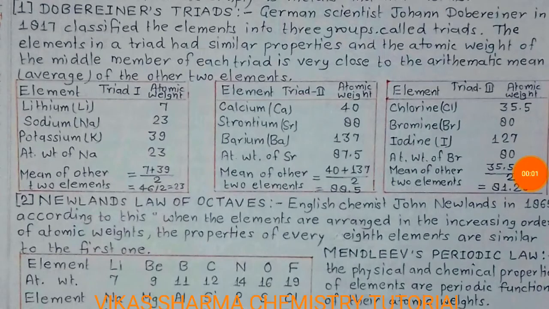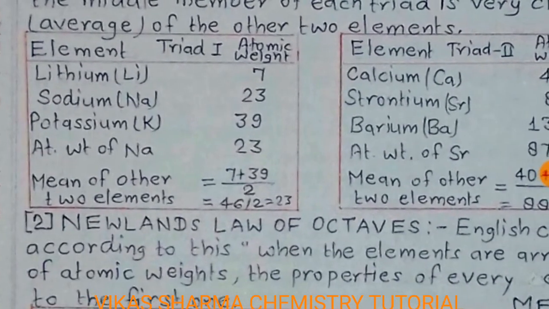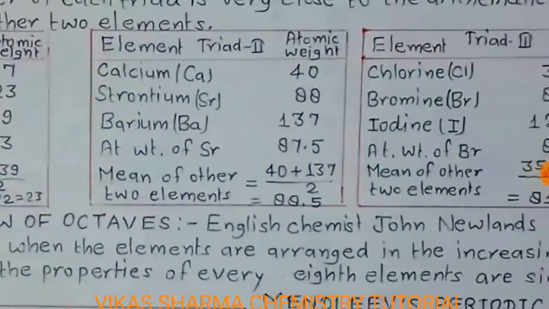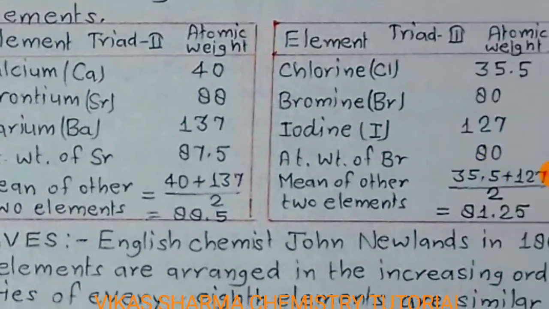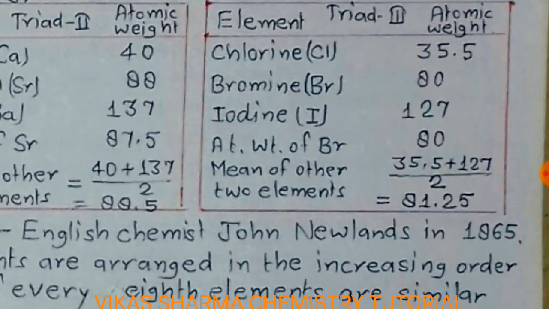Dear student, today we take the topic Döbereiner's triads. German scientist Johann Döbereiner in 1817 classified the elements into three groups called triads. The elements in a triad have similar properties, and the atomic weight of the middle member of each triad is very close to the arithmetic mean (average) of the other two elements. So student, Döbereiner made three triads. The first belongs to the alkali metals, the second to the alkaline earth metals, and the third to the halogen family.